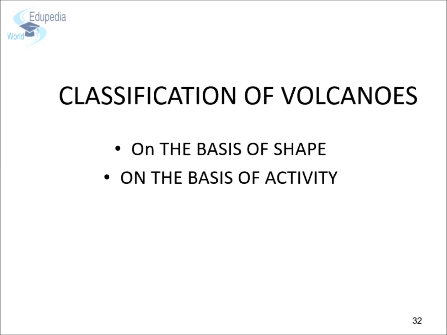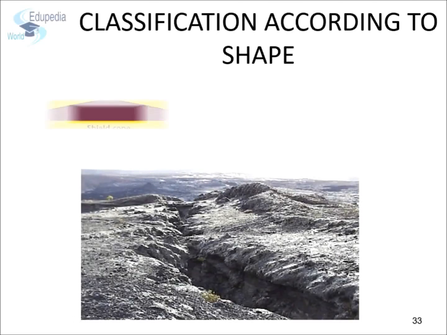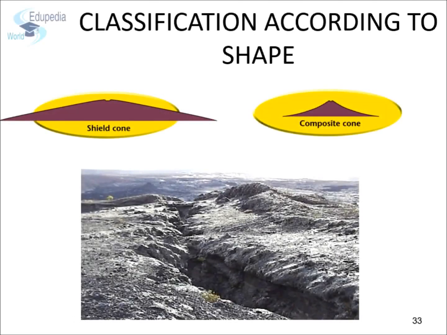Volcanoes differ in appearance because of the composition of their magma and the processes that originally created them. We can classify volcanoes on two parameters: first, on the basis of their shape, and second, on the basis of activity. On the basis of their shape, volcanoes can be classified as following: composite volcanoes, shield volcanoes, fissure volcanoes, and cinder cones.